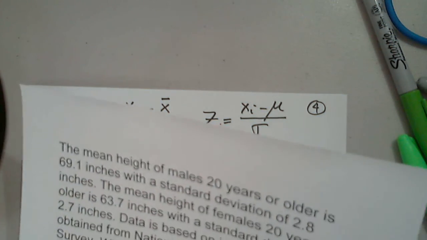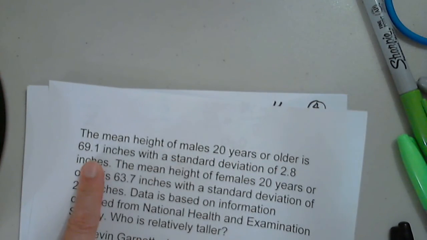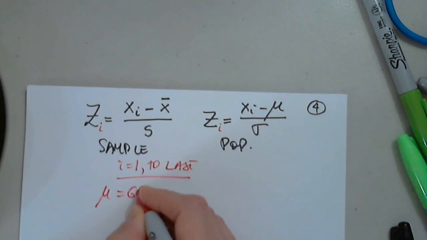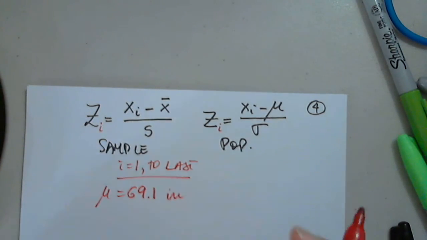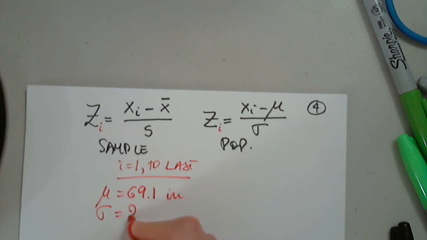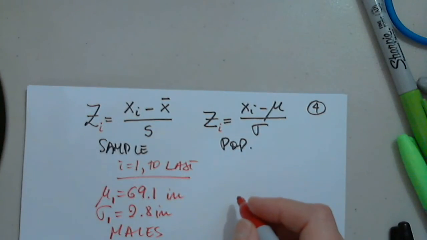Okay, so we have the mean height of males 20 years or older is 69.1 inches, with a standard deviation of 2.8 inches. The mean height for females, so I'm going to call this mu1 for males, and this is for females now.